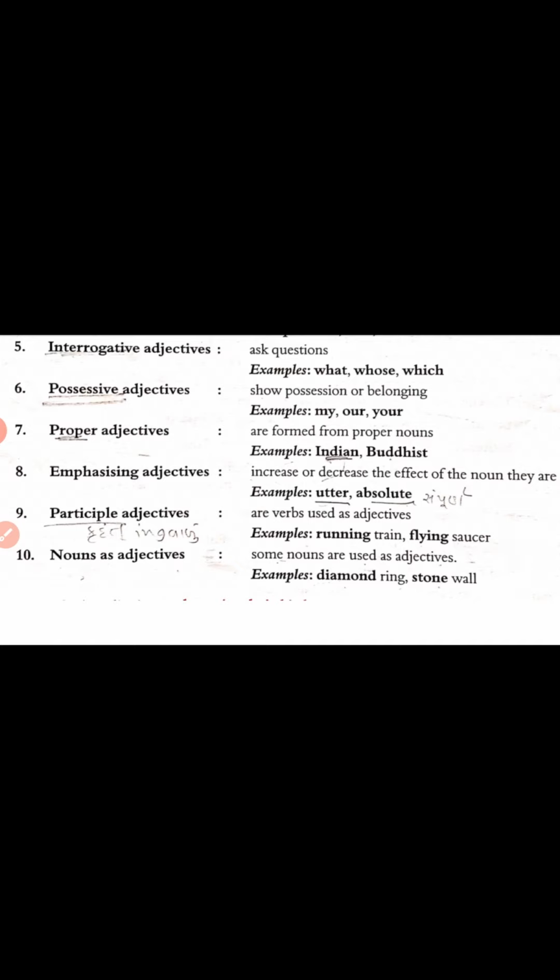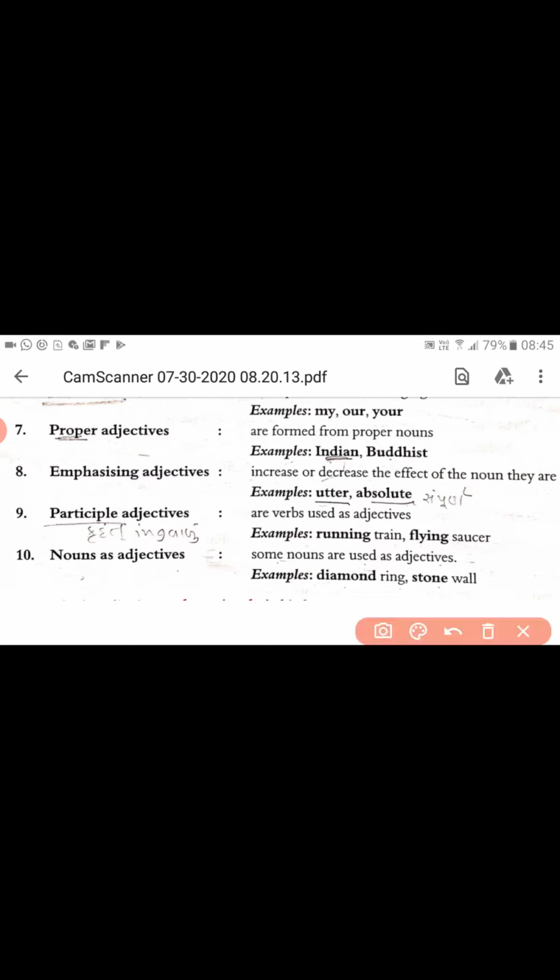Now, one more, that is the participle adjective. Here, all those words are known as participles, the types of verb with ing, or sometimes ed, or the third form of the root verb. If all these verbs are used as adjectives, then they become participle adjectives.